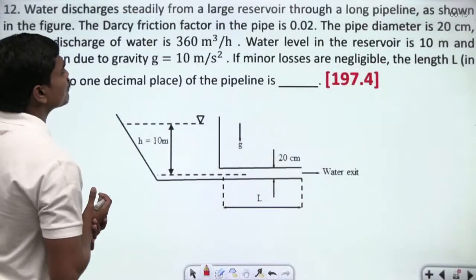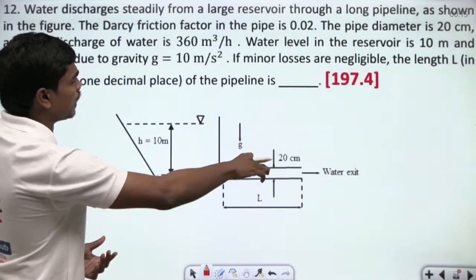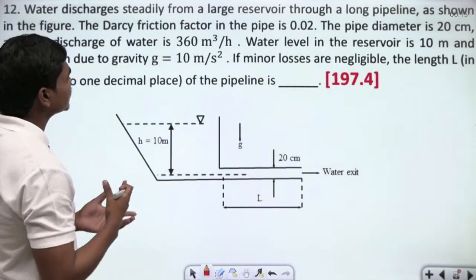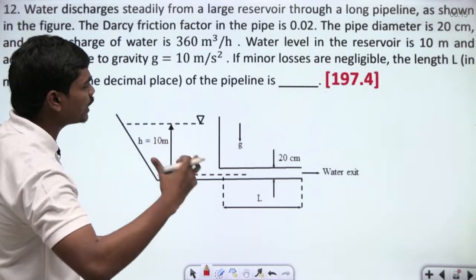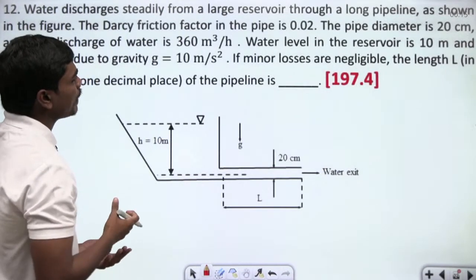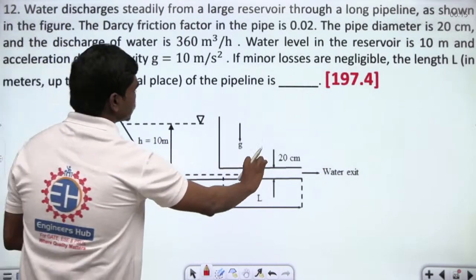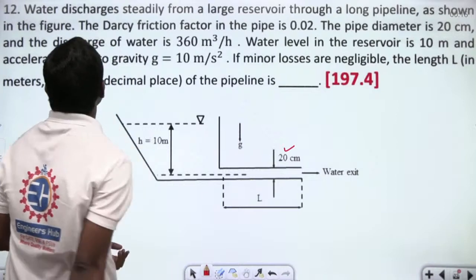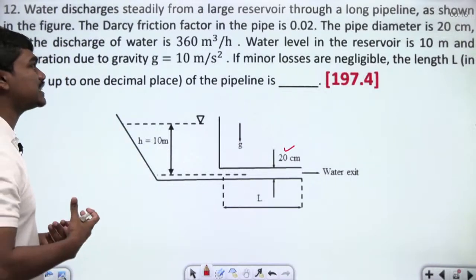Water discharges steadily from a large reservoir through a long pipeline as shown in the figure. The Darcy friction factor in the pipe is 0.02. Since there is some flow, it has some friction. The pipe diameter is 20 centimeters. It's given, very good. The discharge of water is 360 meter cube per hour.